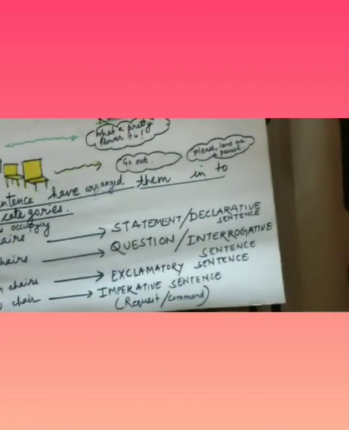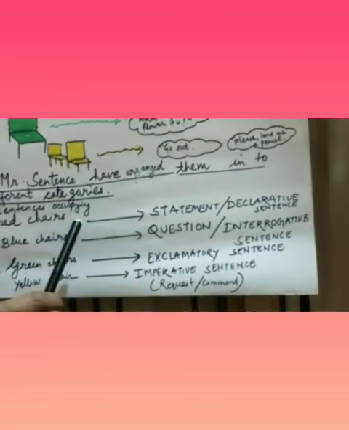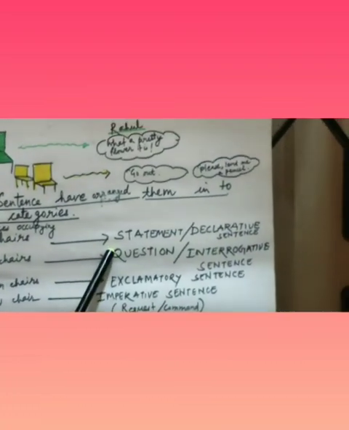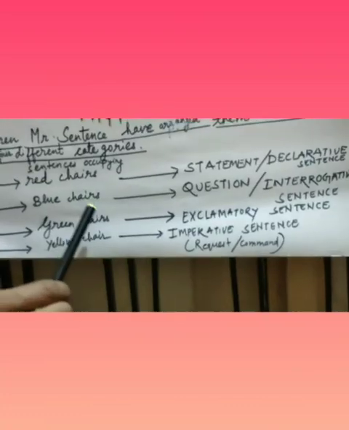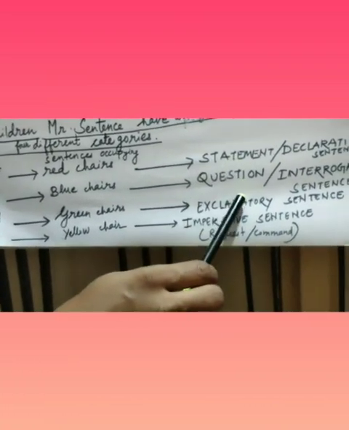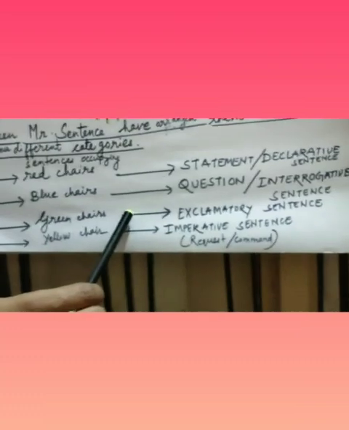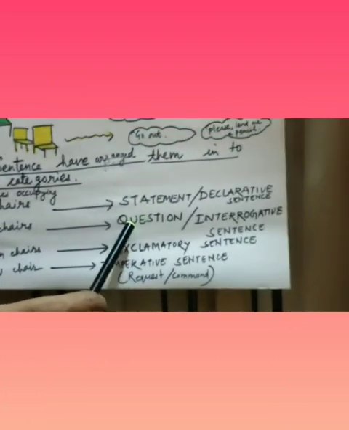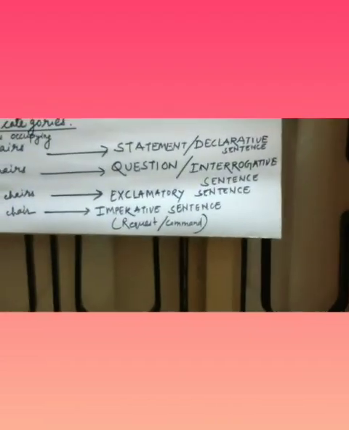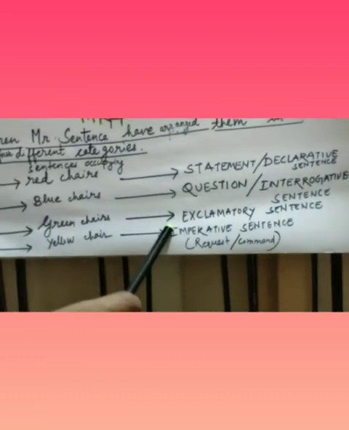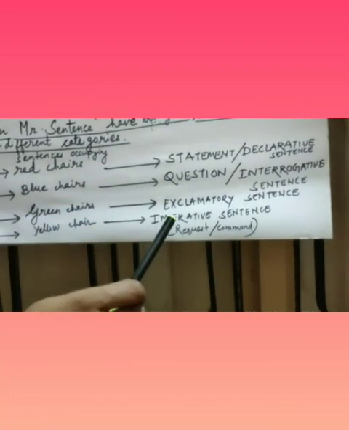Now the second category, children sat in the blue chairs, which meant that they begin with a capital letter and end with a question mark. Like the green chairs, they are exclamatory sentences because they began with a capital letter and they ended with an exclamation mark. Now the fourth kind, they occupy the yellow chairs because they were referring to some kind of order and request. So they belong to imperative sentences.